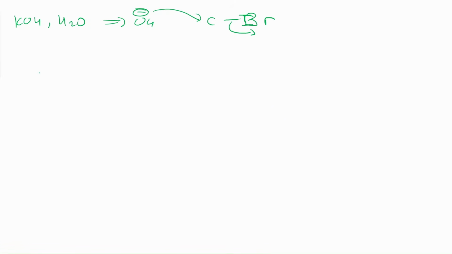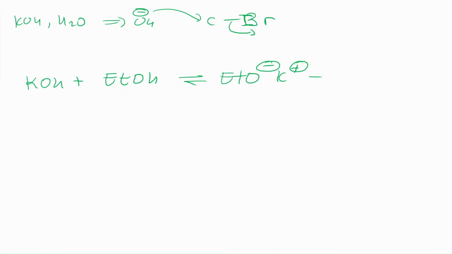But what happens in ethanol? In ethanol, there's a reaction between potassium hydroxide and ethanol. I'm just going to write it as EtOH. There's an equilibrium, and then you have ethoxide minus and potassium plus, okay? And let's see what's going to happen in this equilibrium. The pKa of ethanol is probably around 16, and the pKa of water is 15.7. Honestly, they are almost identical.